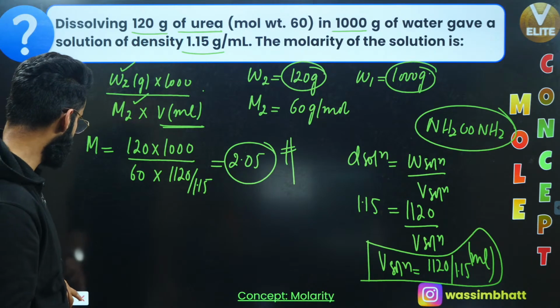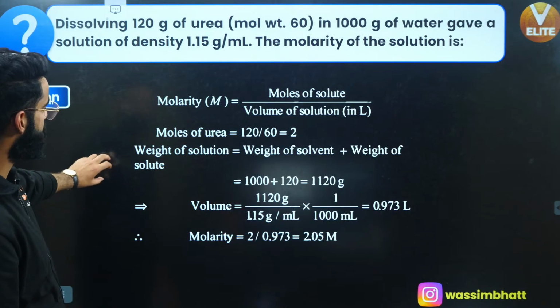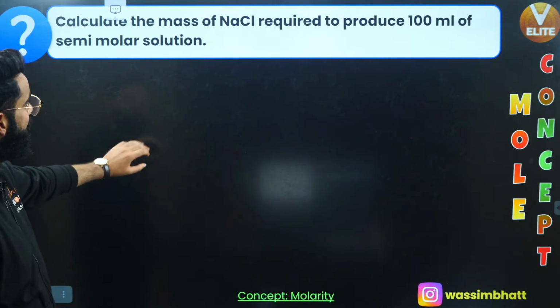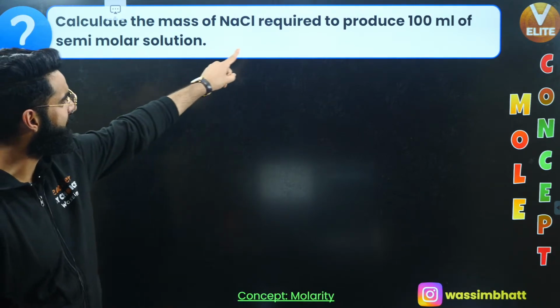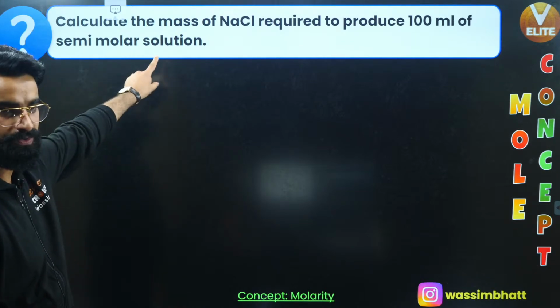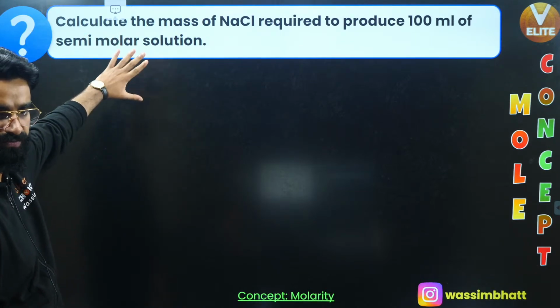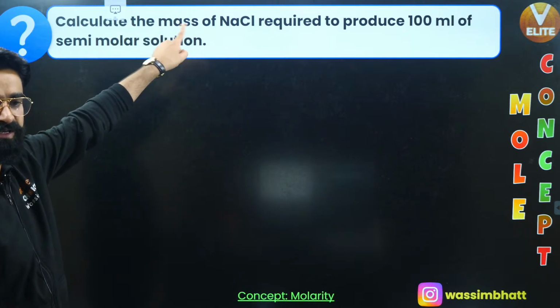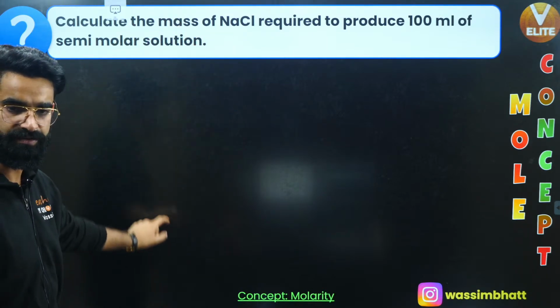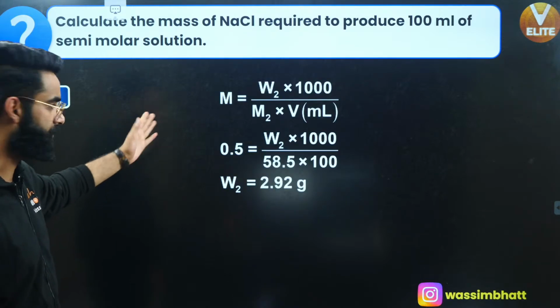All right, so let's move on to one more question. This is a simple question. You can solve this on your own, I'm sure. Calculate the mass of NaCl required to produce 100 ml of semi-molar solution. Molarity of the solution is given as 0.5. Semi-molar means molarity is 0.5. Mass of solute, I'm supposed to calculate. Volume of solution is given to you, right? This is something you can solve on your own also.